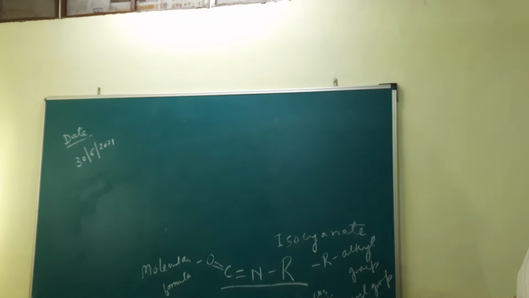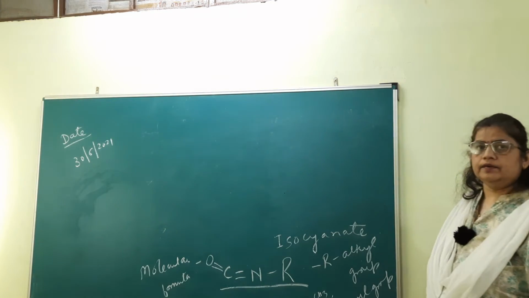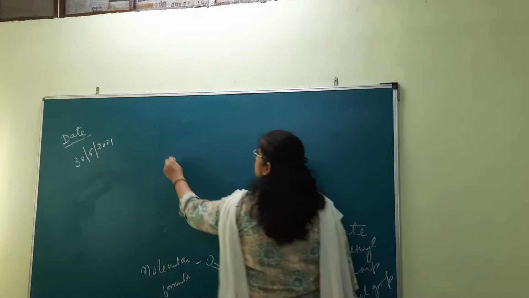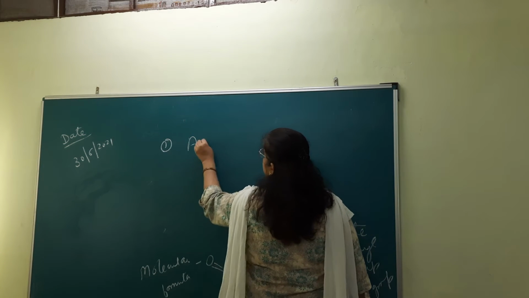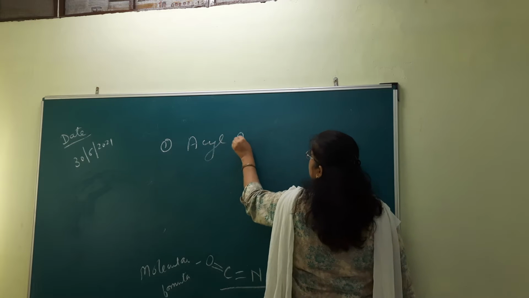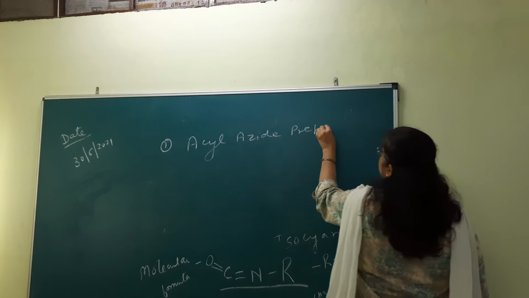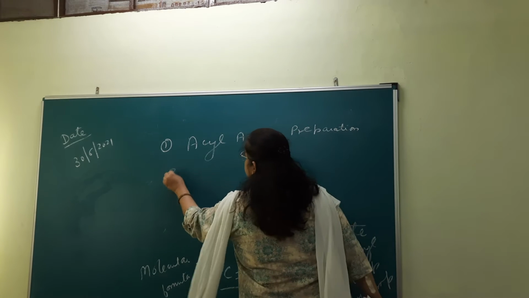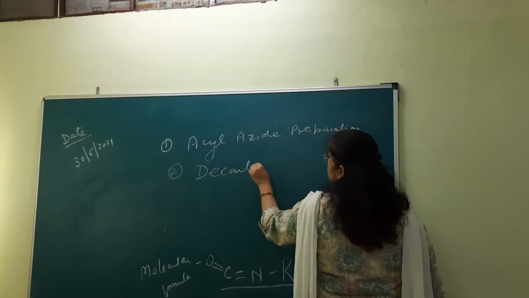Now I explain you the mechanism of the Curtius rearrangement reaction. Dear student, actually this reaction proceeds with 3 steps. First step is acyl azide preparation. This is the most important part. And second is decarboxylation process.